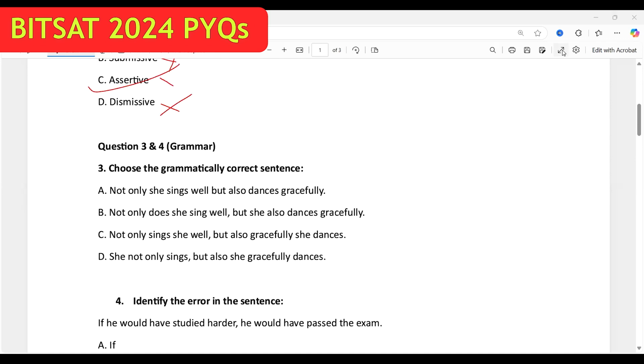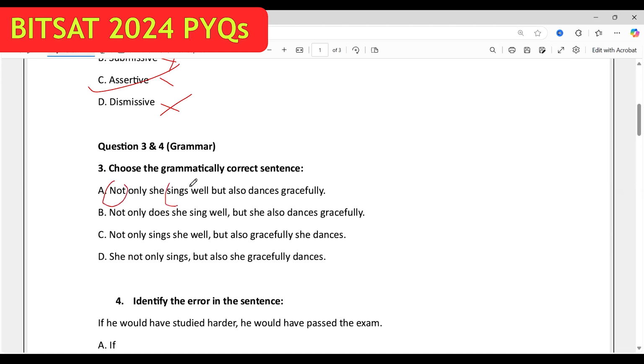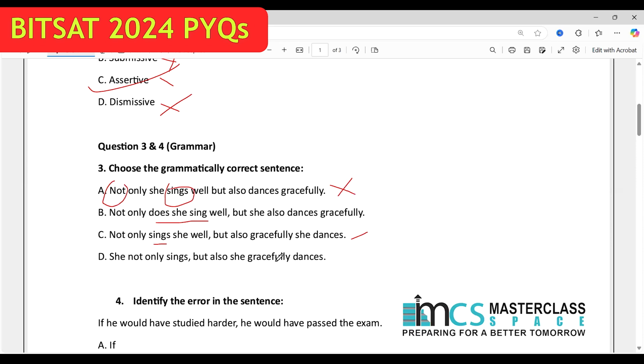Question number 3 and 4, grammar. Choose the grammatically correct sentence. Not only she sings. When we use not only and then present simple, it is incorrect. It should include does. Option A is out. Not only does she sing, fine. Not only sings she, out. Why? Because whenever we use not only, it should be like a negative sentence. Therefore, it should be does. D, she not only sings, and therefore D is out.